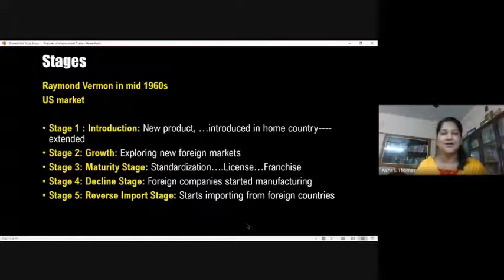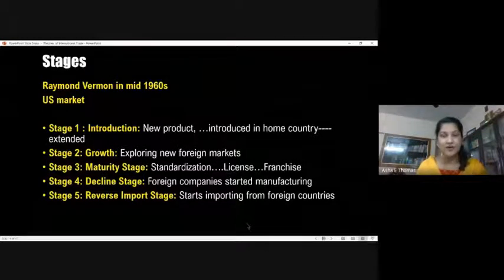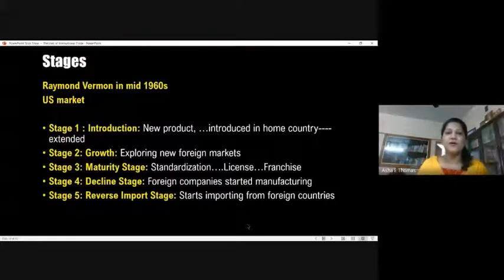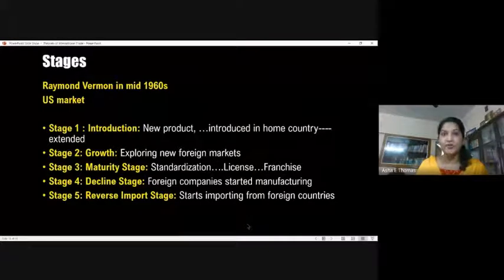And then the last stage, which is very common in most advanced technology, is the reverse import stage, where the companies in the parent country try to import the same product, manufactured as per the license or maybe with slight variations, from foreign locations where they could get it at a cheaper price, where the factors of production are comparatively lower, so the product cost can be reduced because of less cost of production involved.